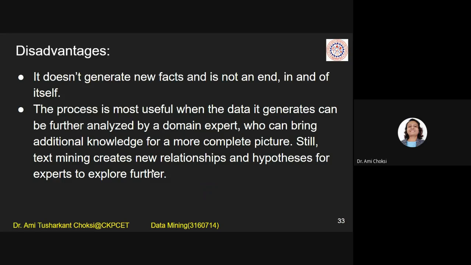Still, text mining creates new relationships and hypotheses for experts to explore further. See, when we say mining, we say that it will generate new patterns, isn't it? Still, it says that it doesn't generate new facts. What do we mean by that? It says text mining creates new relationships and hypotheses. But who will accept that? It will be explored by the experts and then they will give the facts.